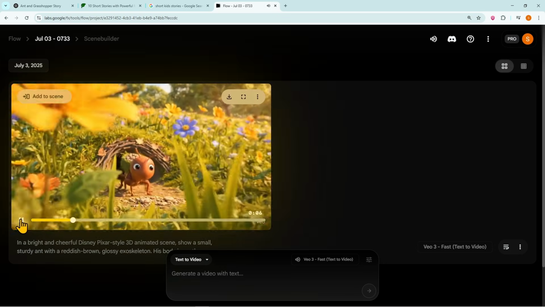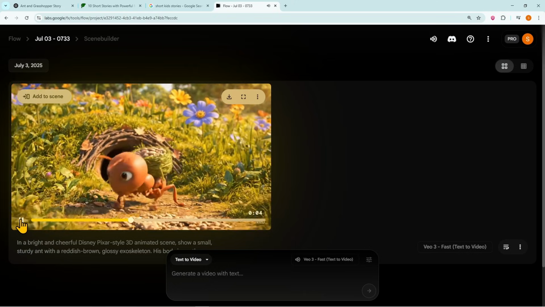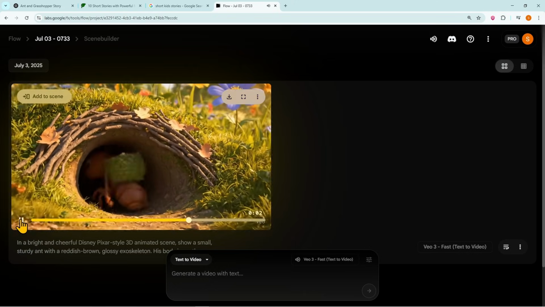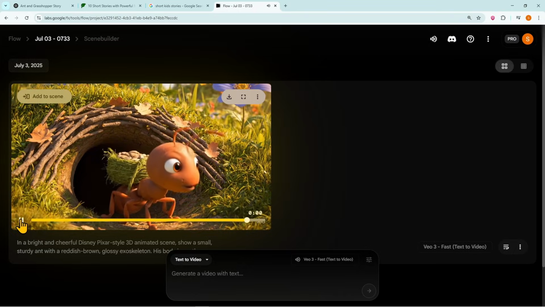One summer, an ant worked hard every day to gather food and store it safely for the winter.